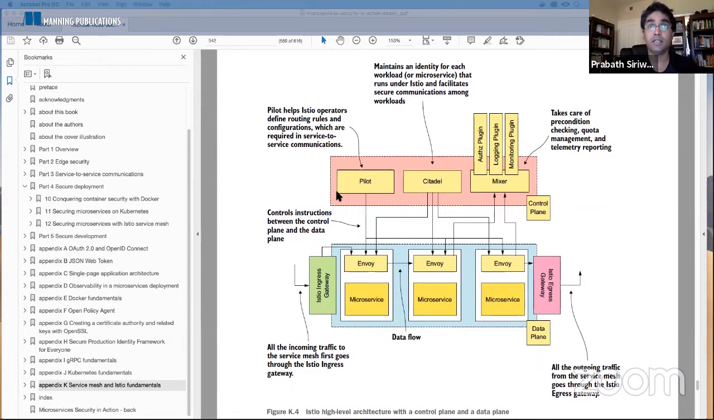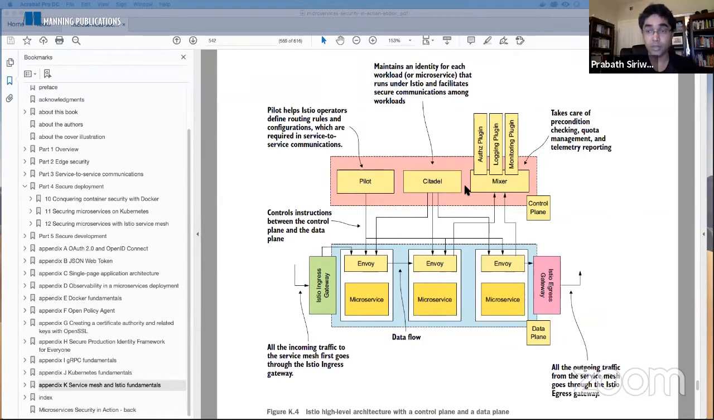So here you can see the Istio control plane and data plane. In control plane, you see 3 main components. In fact, there are 4 main components. The 4th one is not shown here. The pilot, citadel, and mixer. So pilot takes care of defining routing rules and configurations and pushing them to the data plane, or to the Envoy service proxy running in the data plane. Then Citadel takes care of managing the workload identities, creating certificates and provisioning certificates to the Envoy service proxies, and it makes sure the certificates are properly timely rotated.